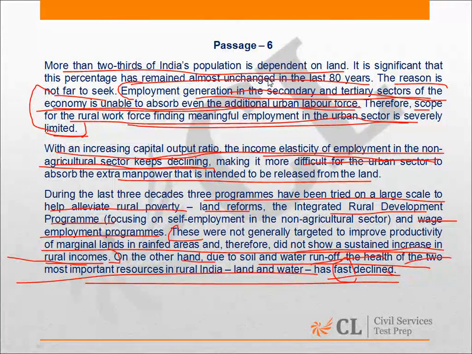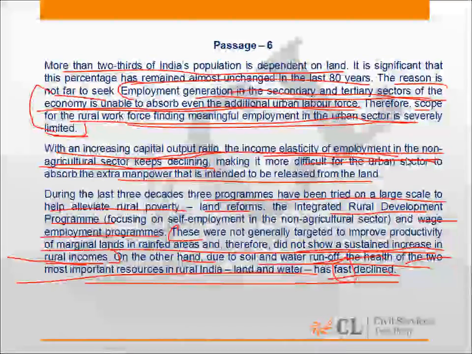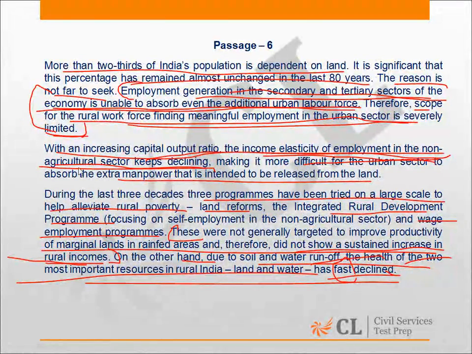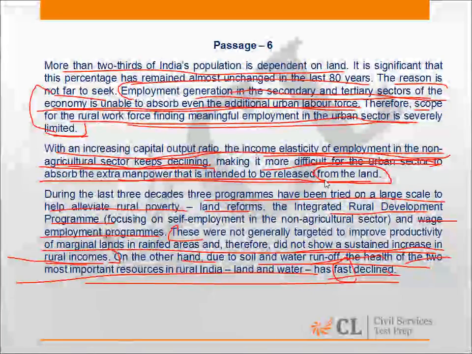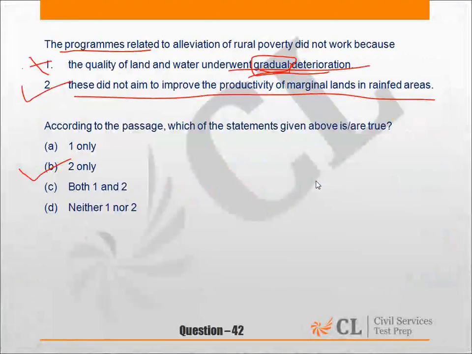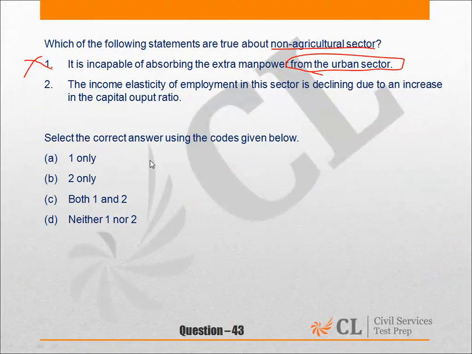Let's read this line again. With an increasing capital output ratio, the income elasticity of employment in the non-agriculture sector keeps declining, making it more difficult for the urban sector to absorb extra manpower that is intended to be released from the land, that is, from the rural sector. Therefore, this is an incorrect statement.